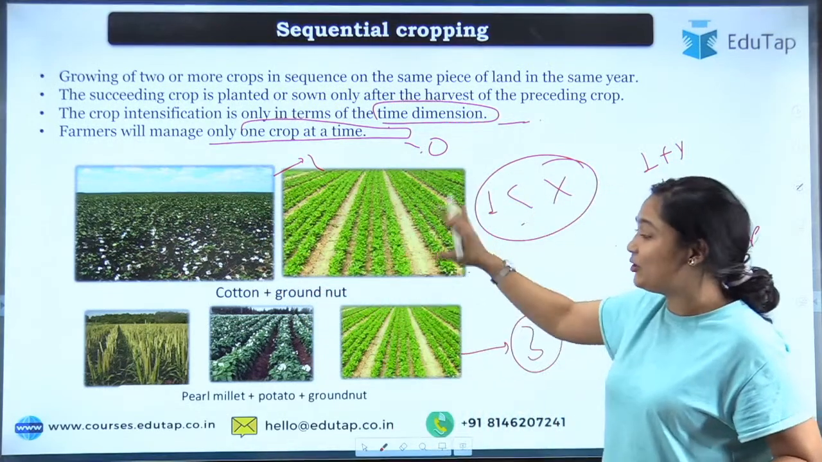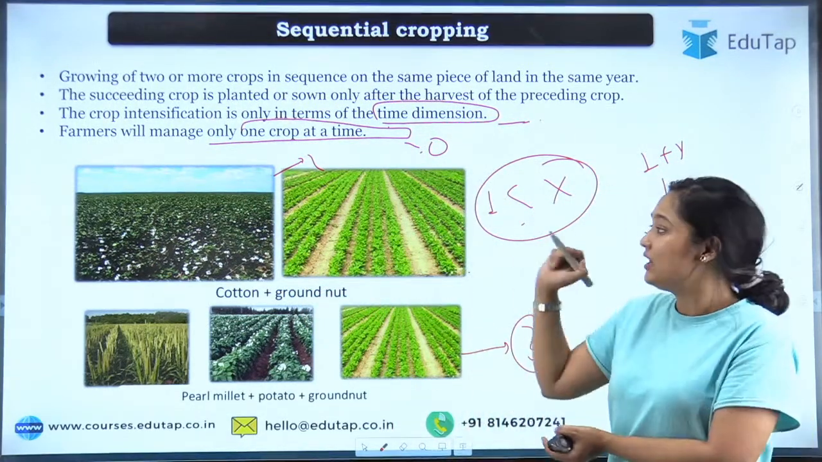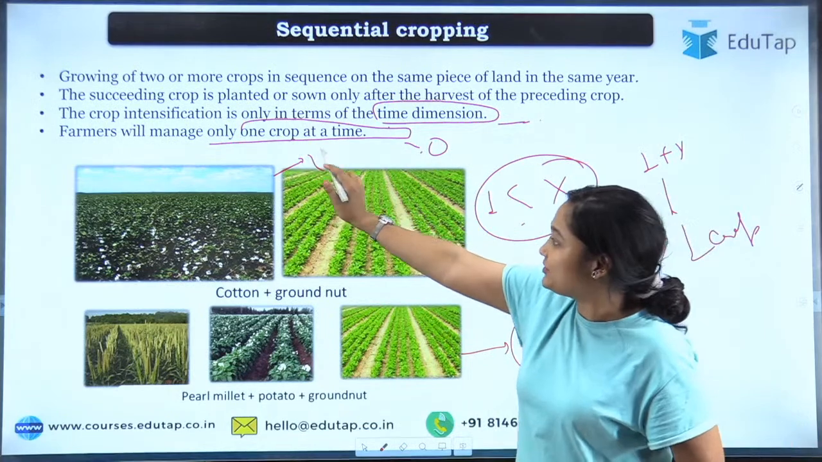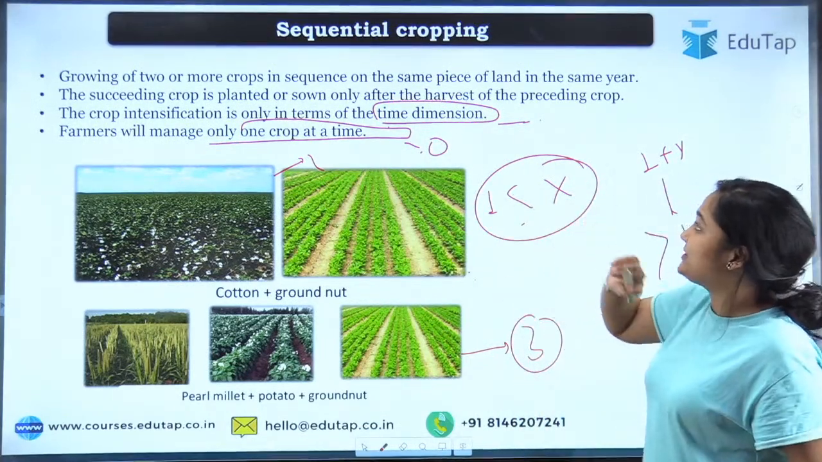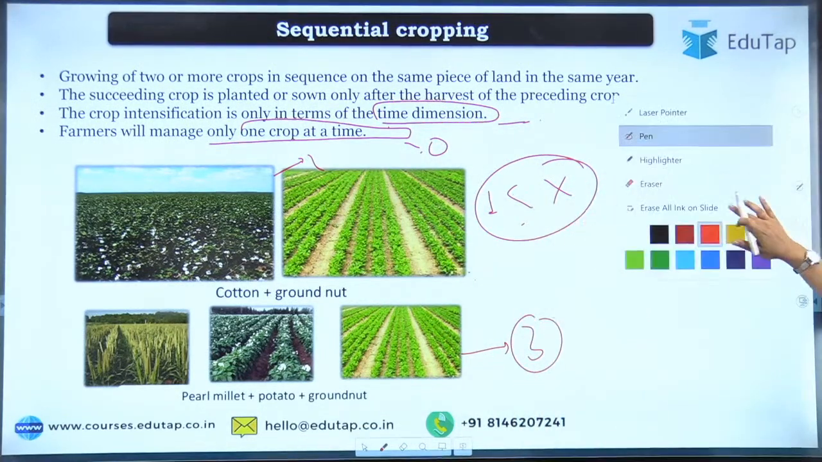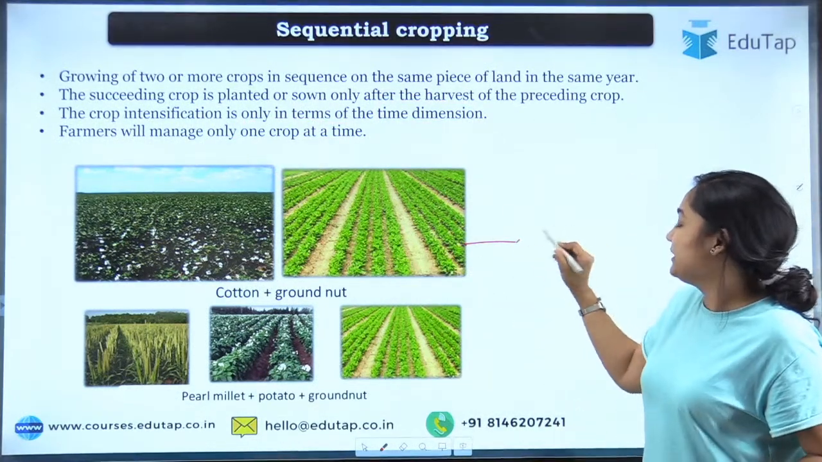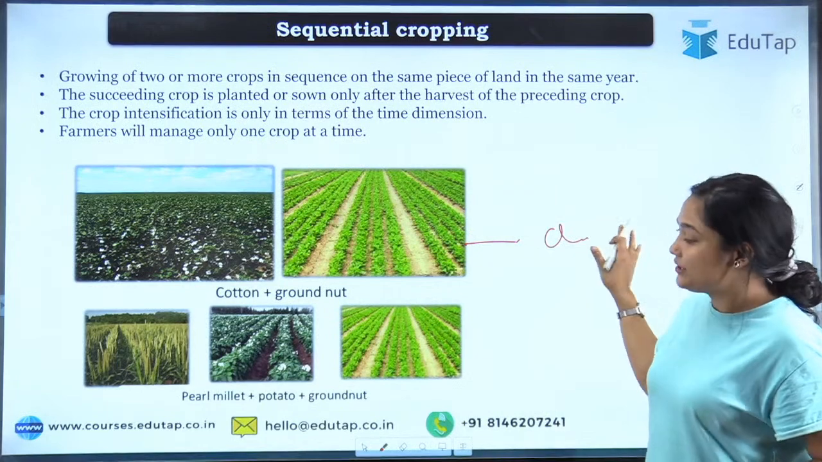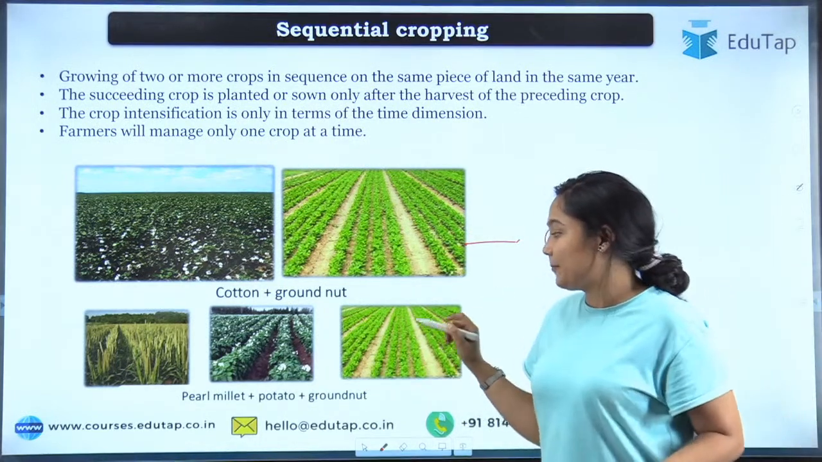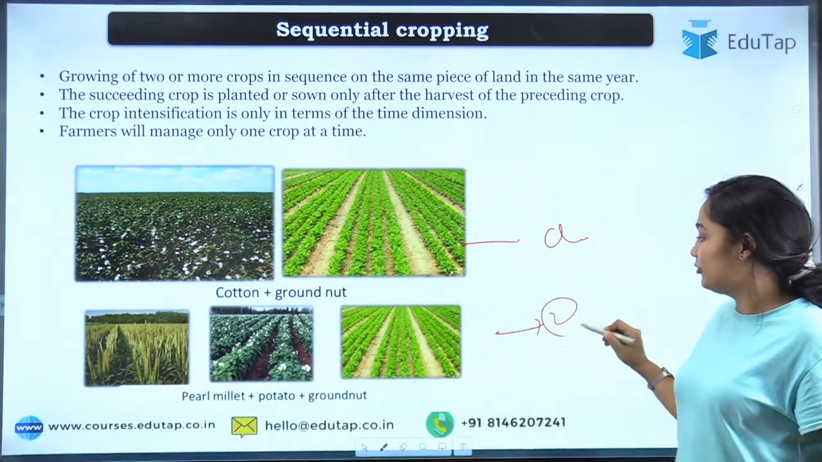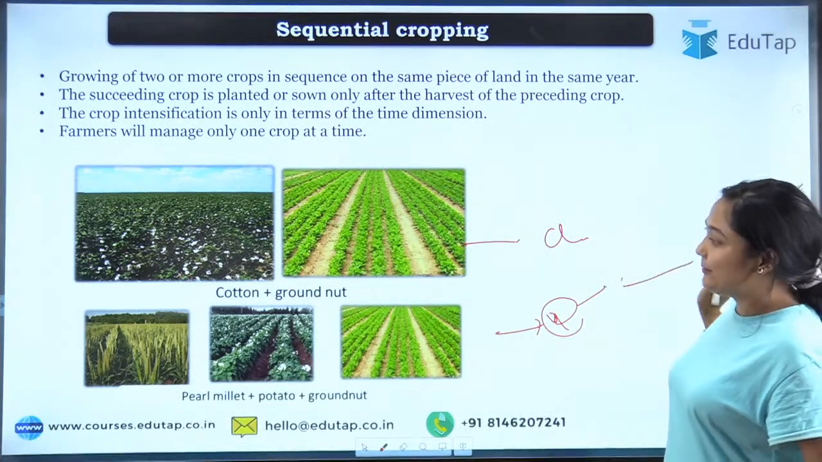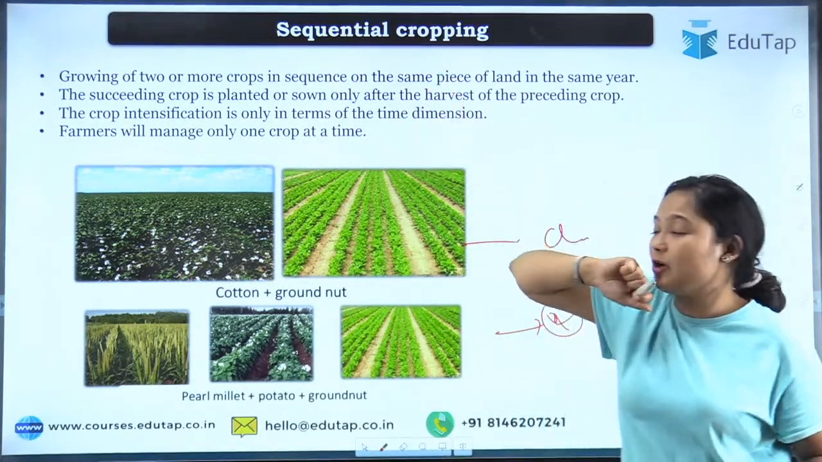So that is why we said overlapping: when he is growing only cotton, he will focus on cotton only. He won't be worrying about the coming crops, they are not there yet. So that is why we are saying the farmer will manage only one crop. What are the examples of the cropping system? Here we can see two crops they are growing, so we will say it is double cropping. Here triple cropping, and if you go for four crops, you will say that is quadruple cropping. So that was the types of sequential cropping.